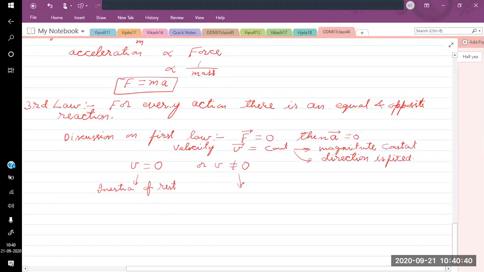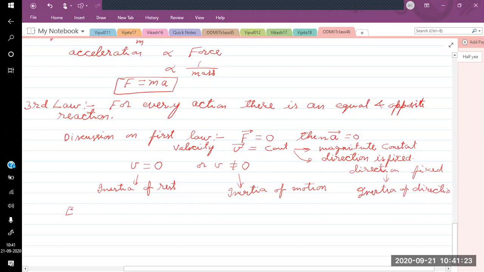And if velocity is non-zero, suppose a car is moving on the road and the engine is switched off, the car will keep on moving with that velocity on the road. So that is inertia of motion. In that case, the velocity is non-zero, but it remains constant. And since its direction does not change, that is inertia of direction also. All three things are coming. Direction does not change, direction is fixed, which means inertia of direction. So we will see different examples.